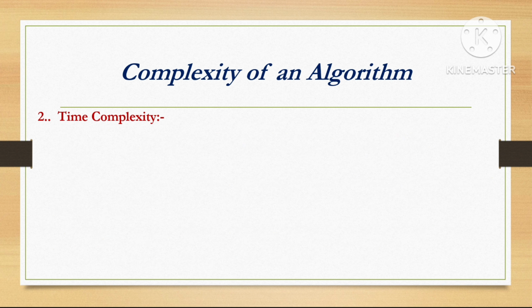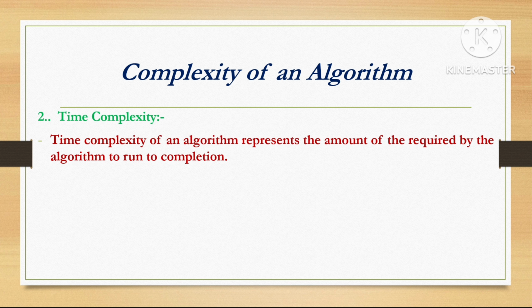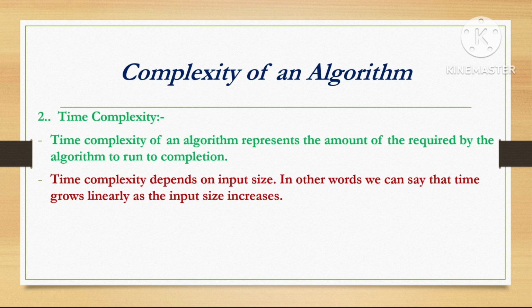Second type of complexity is time complexity. Time complexity of an algorithm represents the amount of time required by the algorithm to run to completion. Time complexity depends on input size. In other words, we can say that time grows linearly as input size increases.